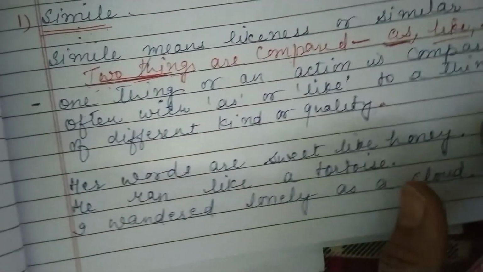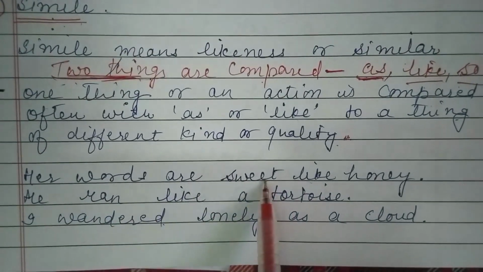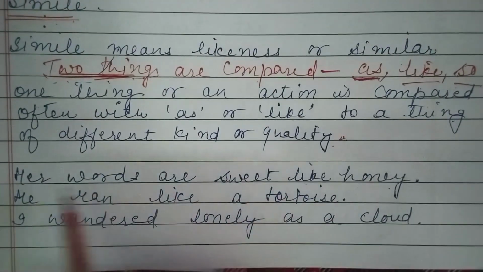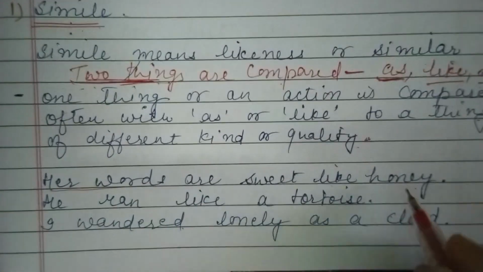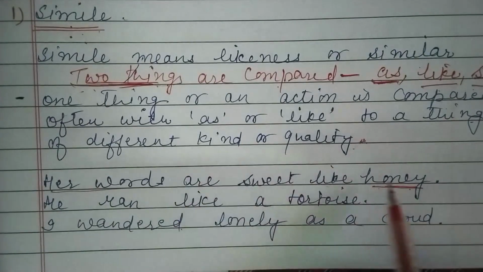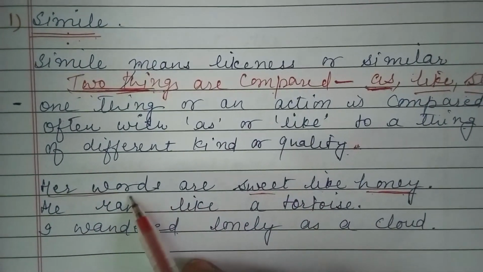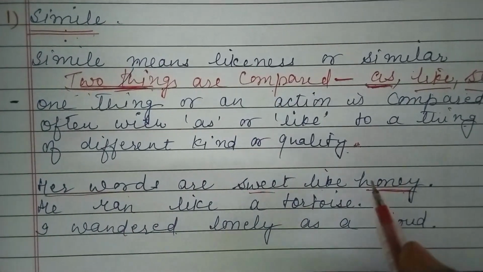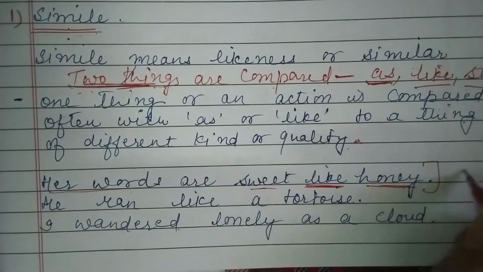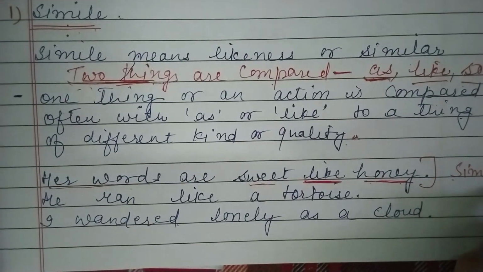Let us now move to the sentence: her words are sweet like honey. Now we have a comparison of two things, that are her words and honey. These two things are being compared. Both are sweet. Her words and honey are sweet. So when we have the word like, it means this is a simile. So we must consider this.